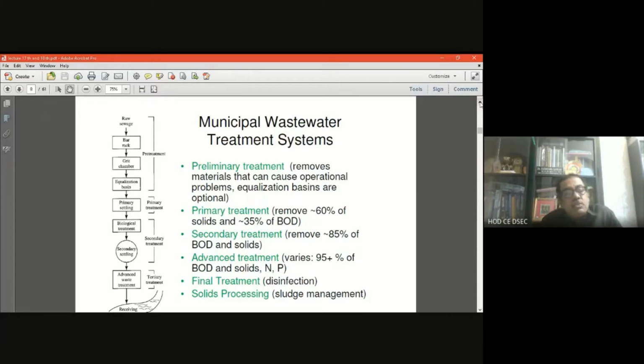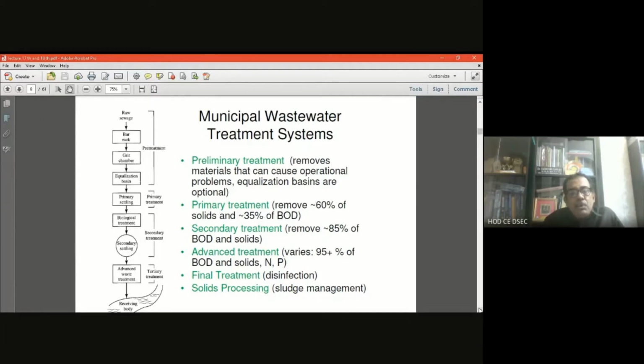and the clear water effluent goes into the advanced waste treatment, where disinfection is done for removing any pathogenic or harmful bacteria. Then the treated water is discharged into natural resources, that is the receiving body like a river or a pond. This I am giving you as a flow sheet at a glance of the wastewater treatment system.